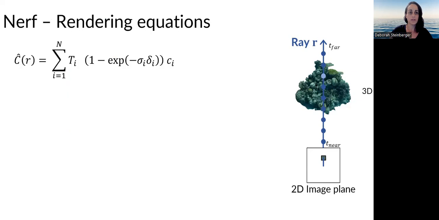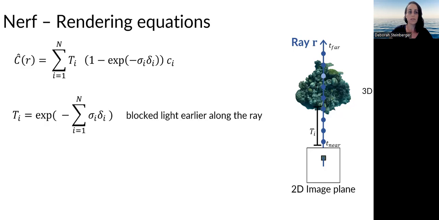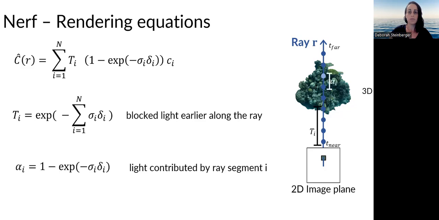In the original rendering equation of NeRF, the computation of pixel color involves summing up contributions from each segment of the ray. Each contribution comprises the color of the segment Ci and is weighted by the estimated transmission Ti. The transmission represents the amount of light blocked along the ray's path, while the emitted light from the segment is determined by the alpha value alpha i.